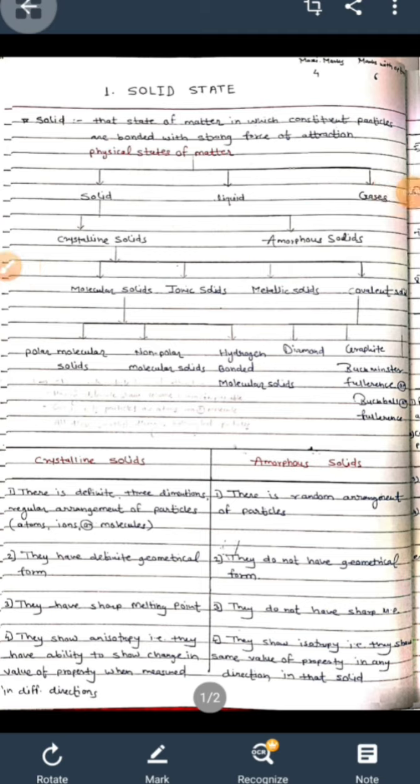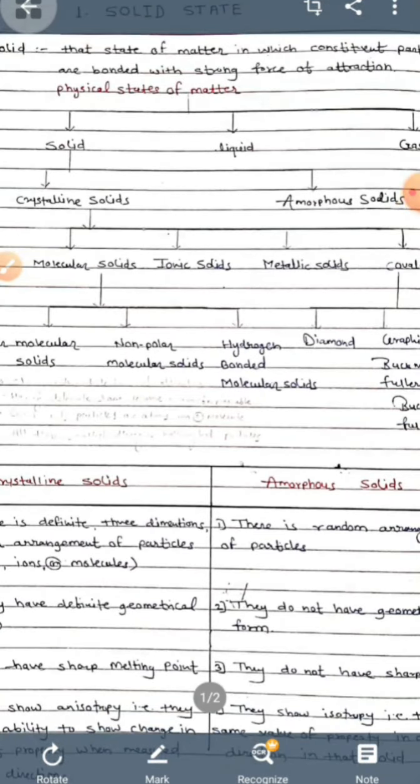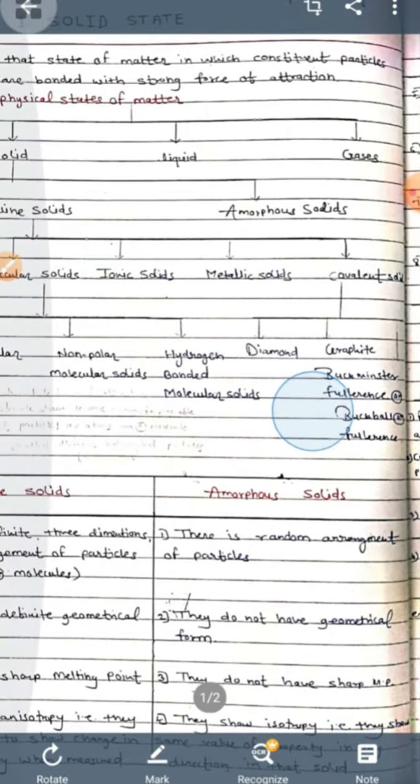Solid state is the state of matter in which constituent particles are bonded with strong forces of attraction. The physical states of matter are solid, liquid, and gaseous. Solids are of two kinds: crystalline solids and amorphous solids. The main four types of crystalline solids are molecular solid, ionic solid, metallic solid, and covalent solid.